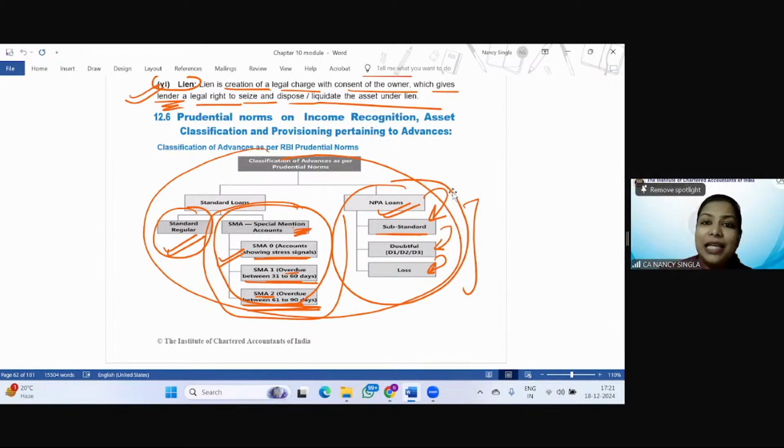Why? There are indicators that they can become NPA, but as such, they have not become overdue for more than 90 days, right? So they show the stress signals. SMA 0 is where the accounts are showing stress signals. SMA 1 is which are overdue between 31 to 60 days, and SMA 2 is which are overdue between 60 to 90 days. And we have discussed a test your understanding question, the answer to which is given at the end of the session. So I hope Swati, is it clear now? Is it clear?